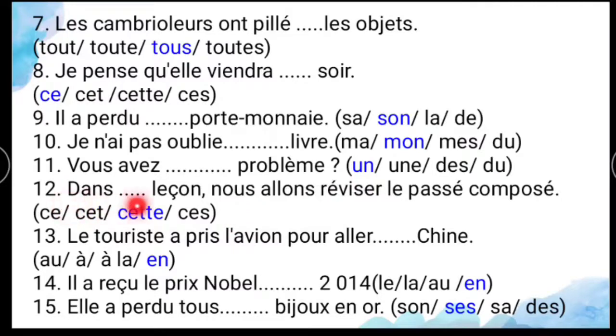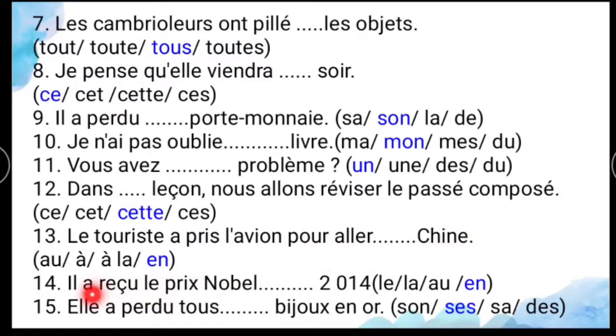And next, "dans dash leçon, nous allons réviser le passé composé." So here leçon is a feminine noun, an exceptional one. So for that you have to use a demonstrative adjective, "cette leçon." And next, for 13th one, "le touriste a pris l'avion pour aller dash Chine." So Chine, it's China. For the country you have to use the preposition "en." "En" means to, in or at. "Au" also. So it depends upon the sentence only. So "en Chine," the tourist took the plane to go to China.